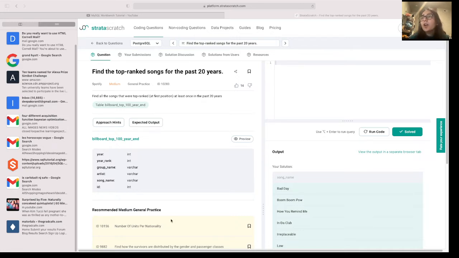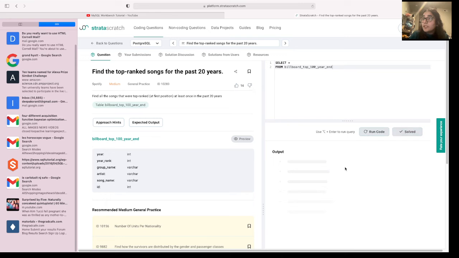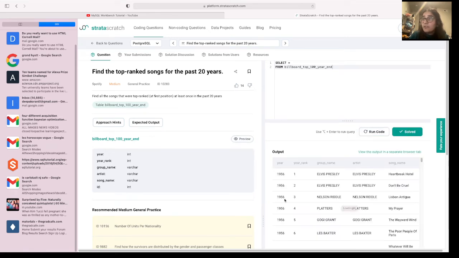Now, let's see how this table looks like. So I'm going to select all the columns from Billboard, from this table that they have specified here. And let's see how it looks like. So we have the year, and we need to only select the past 20 years. And to do that, we need to call a date part function, which all of you can look in PostgreSQL's syntax online to see what that function does.